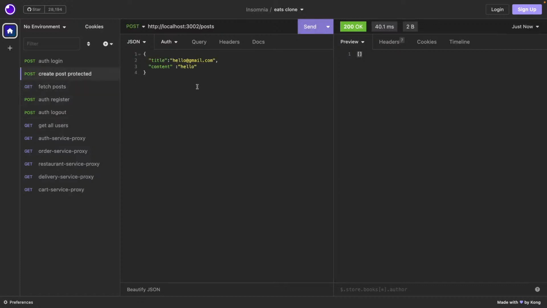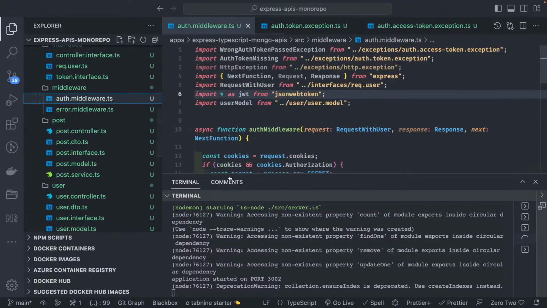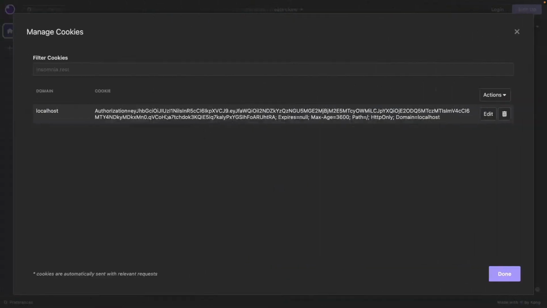But for create post, here we need to send the cookies back to the server, so that this is our auth middleware that can validate the cookies which we are getting. Inside that, are we passing authorization or not? If yes, then it will allow us to access the API. So here we can manage the cookies in the Insomnia, and you can see these cookies are automatically sent with relevant requests.